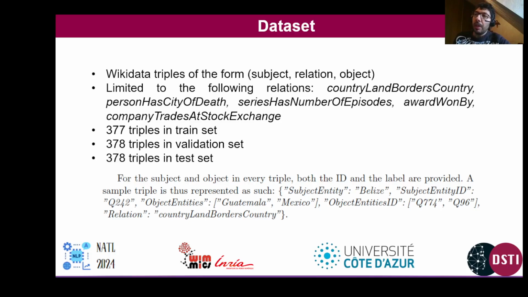We ended up with 3 types of datasets: a training data set, which contains 377 triples, a validation set, which contains 378 triples, and a final blind test set for the official result submission for the task at hand, which also contained 378 triples. So the 3 given sets were evenly numbered and evenly matched in terms of number of triples.